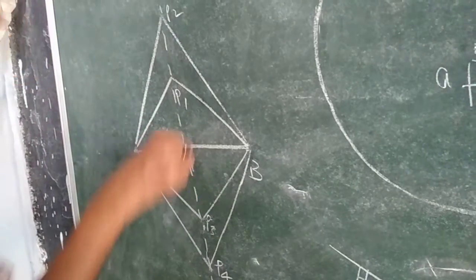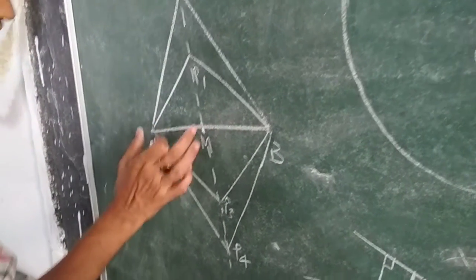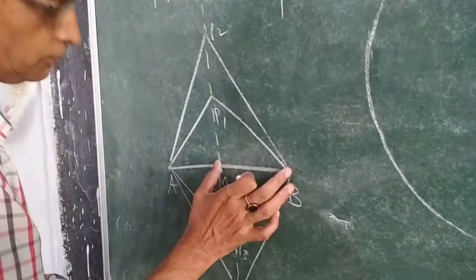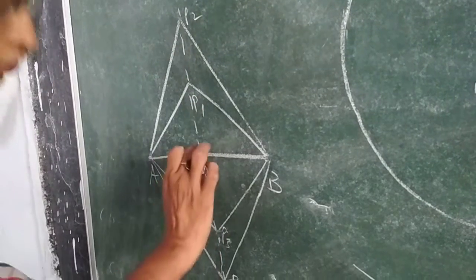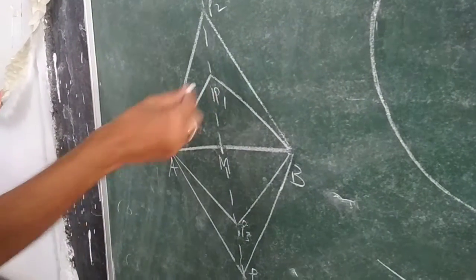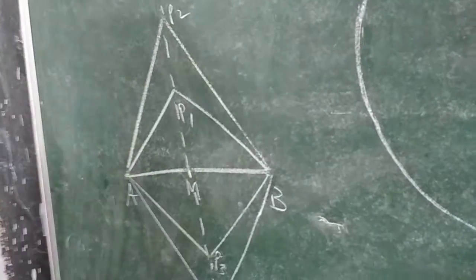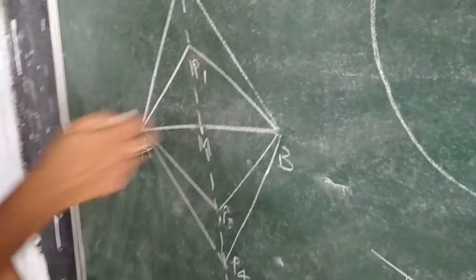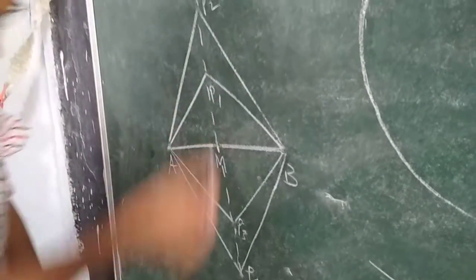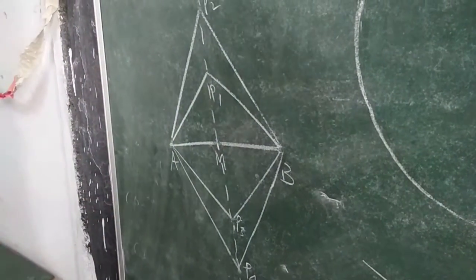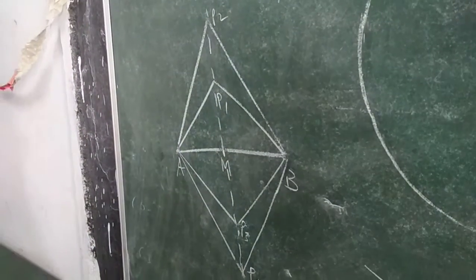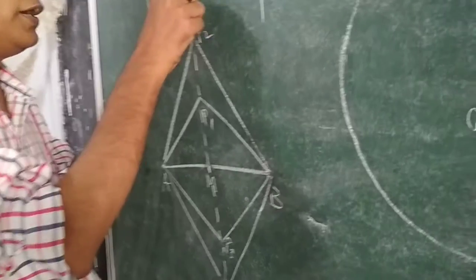Suppose the first position of the point is here, then this distance is equal to this distance. Now it starts moving upward or downward. Then we see the different positions of the point P and we join them to A and B. Then we get the geometrical figure like this, as you see in the diagram I drew on the blackboard. So we have to define this line.